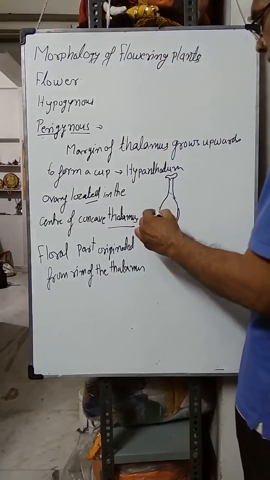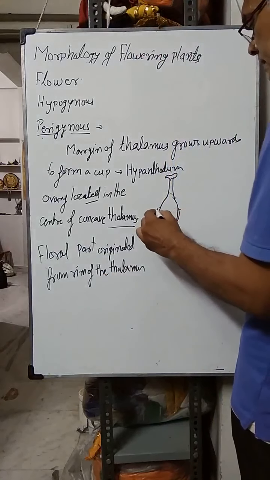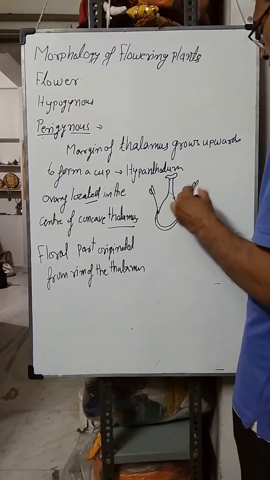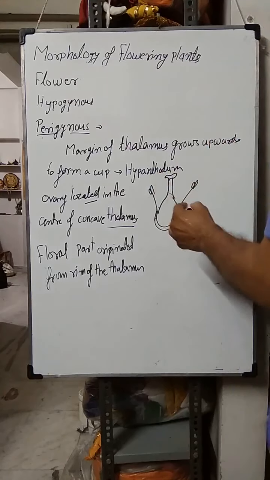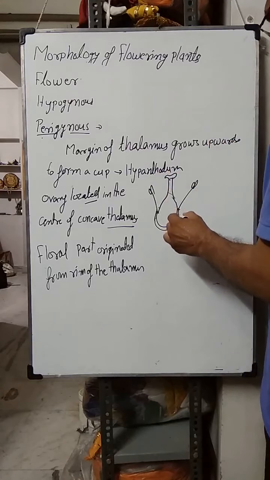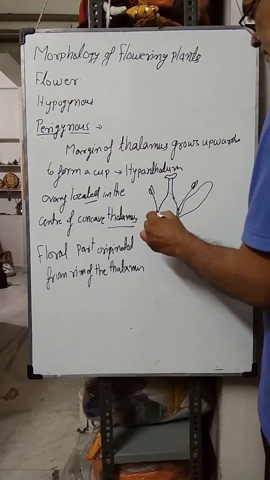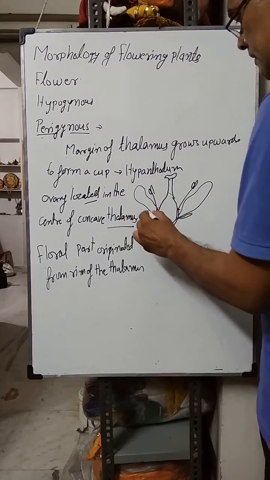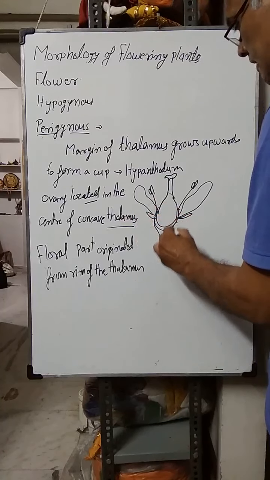Means the floral parts originate from the rim, here this is the rim. Suppose these are the stamens, and these are the petals, and these are the sepals here.